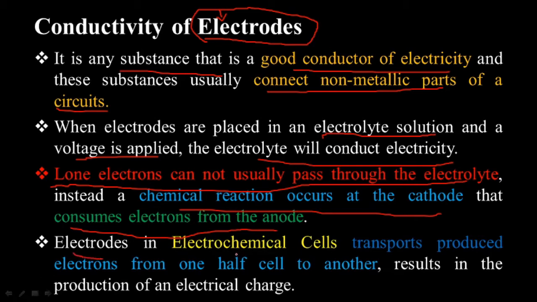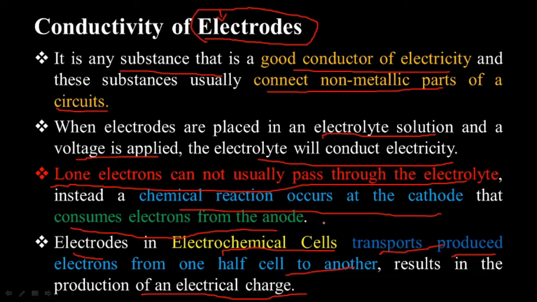And these electrodes, when used in electrochemical cells, can transport the produced electrons from one half cell to the other half cell, resulting in the production of electrical charge. So in a simple way, the electrodes conduct the electricity through the electrolytic solutions via conduction of electrical charge, and that charge is formed due to the processes taking place at the electrode.